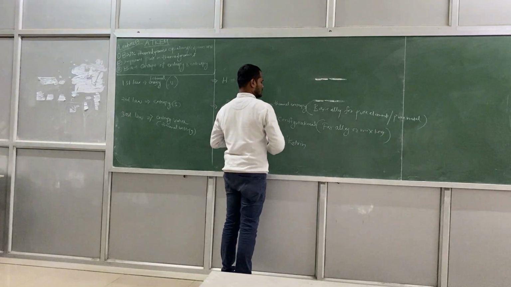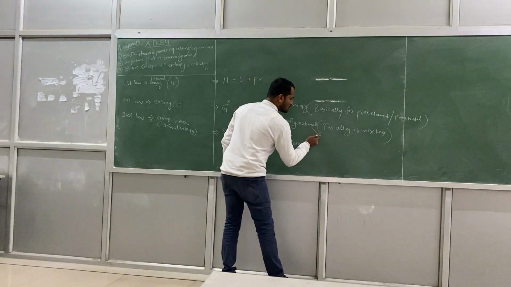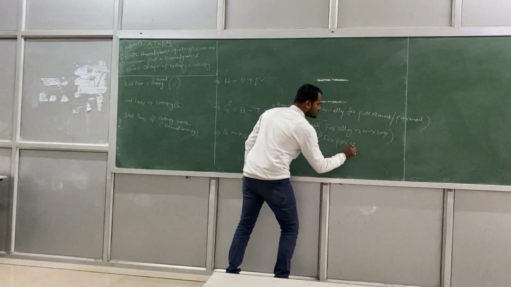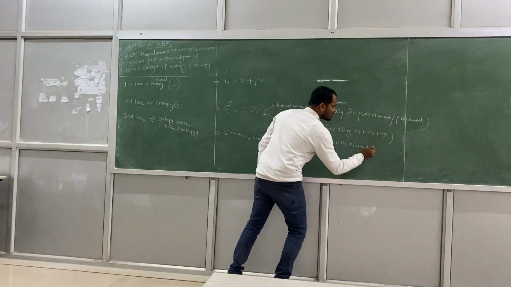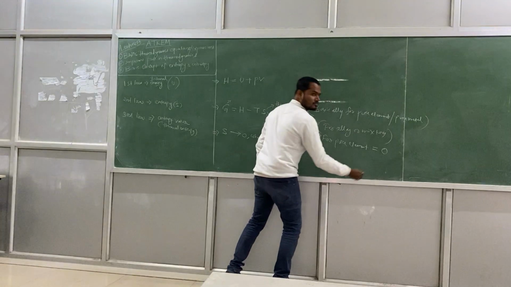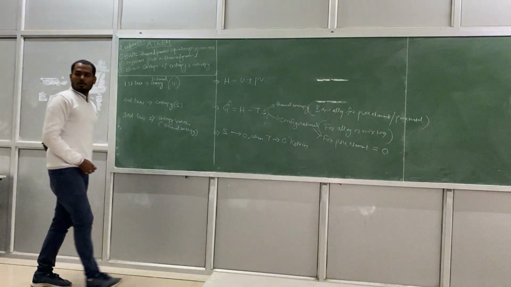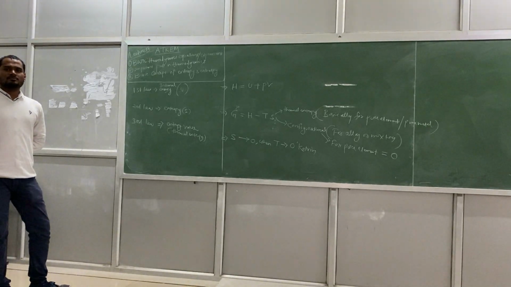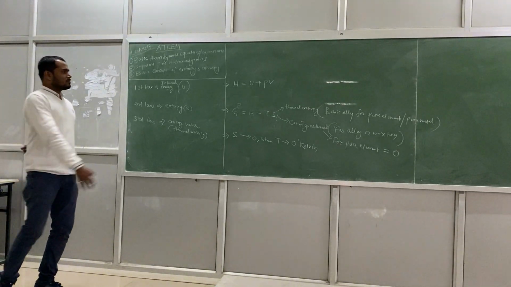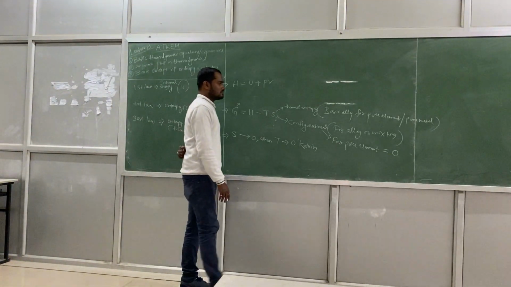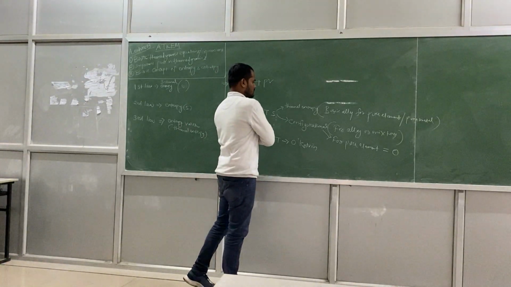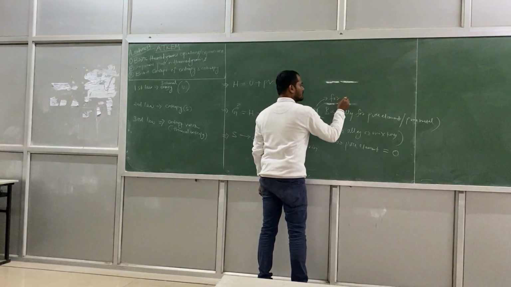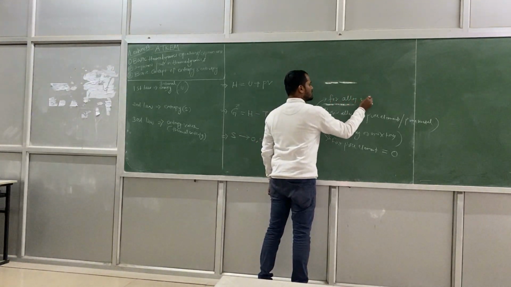So this one, configurational entropy for pure element, is equal to 0. For a pure element, configurational entropy is always 0, right? And this is also for alloy mixture.